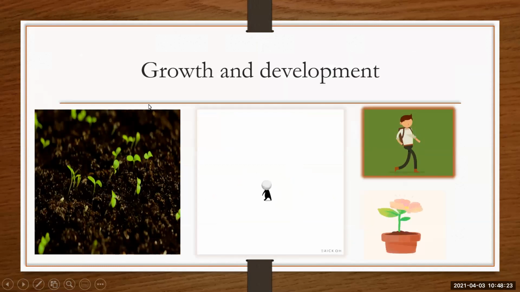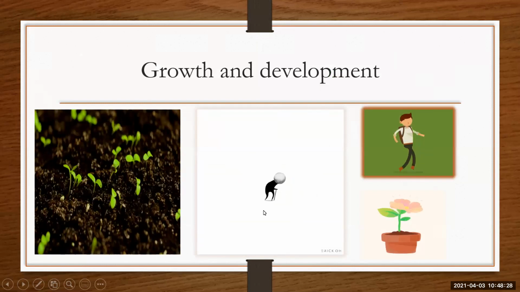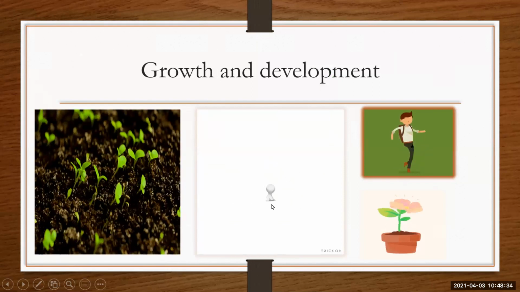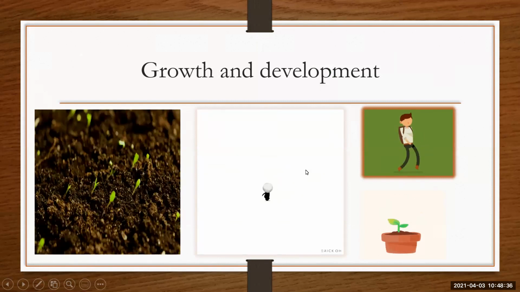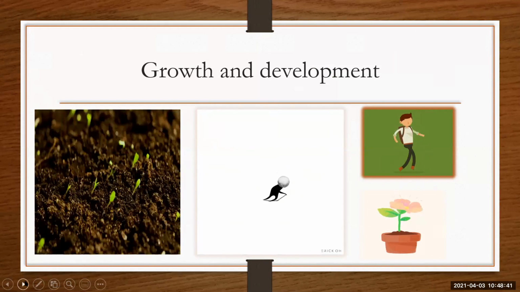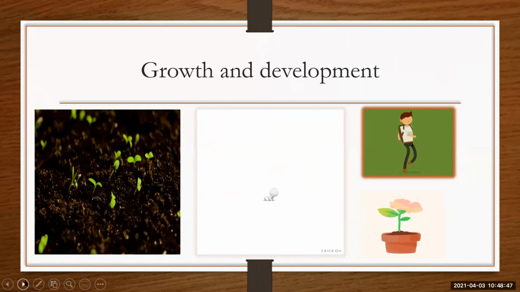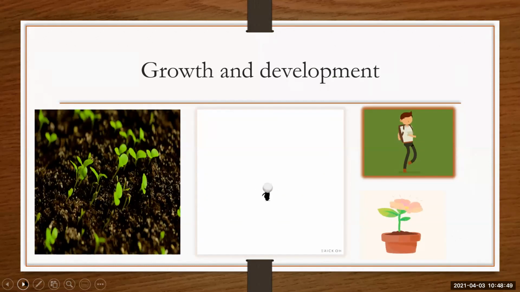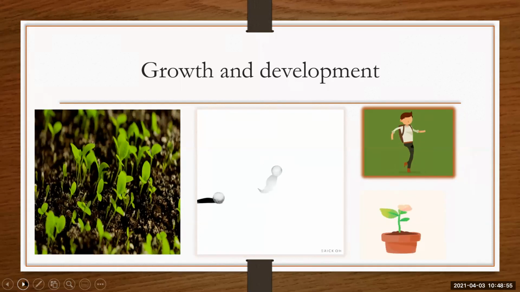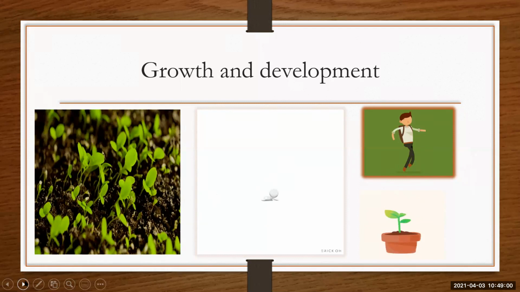Next, matter will grow and show some kind of development. Here you can see the plant is growing. Here you can see a boy is moving. Here you can see growth and development, how the child is growing and developing. So matter shows growth and development. Growth is the progressive increase in the size of the child or part of the child, or increase in height or bones or muscular level. And development is the progressive acquisition of various skills or abilities, such as head support, speaking, walking.